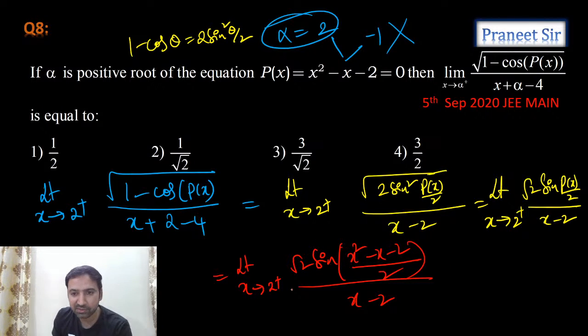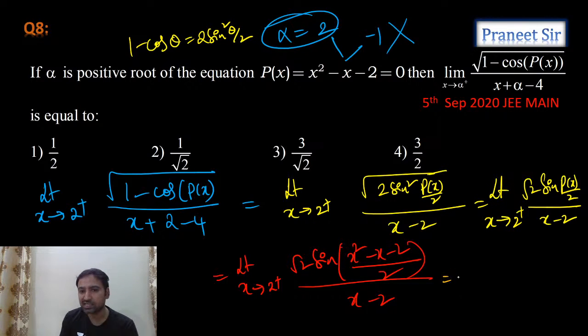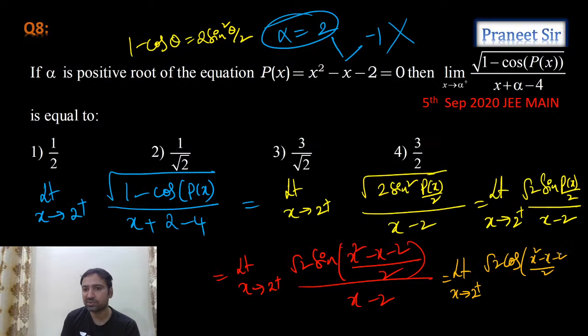Yes, we're getting 0 by 0. Can we apply L'Hospital rule? Let's apply L'Hospital rule, guys. So according to this L'Hospital rule, limit x tending to 2 plus, numerator differentiation is cos of (x square minus x minus 2) by 2, into the differentiation of (x square minus x) by 2, which is (2x minus 1) by 2. Denominator differentiation is 1.